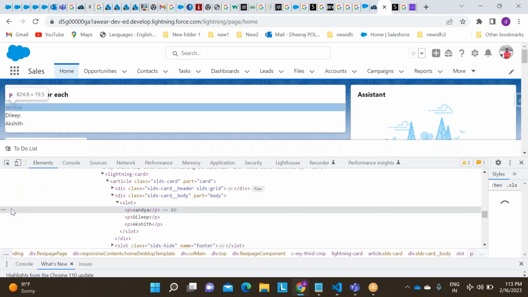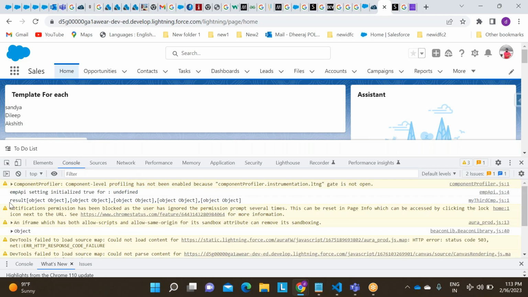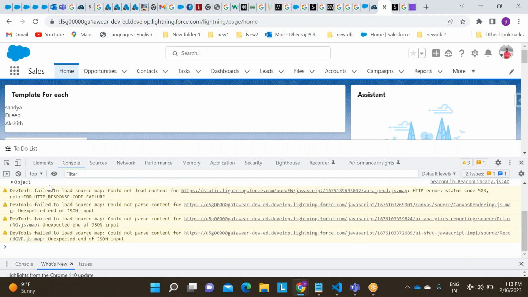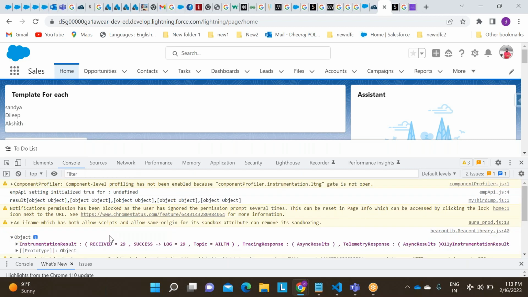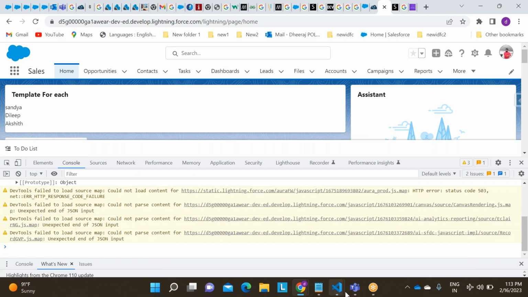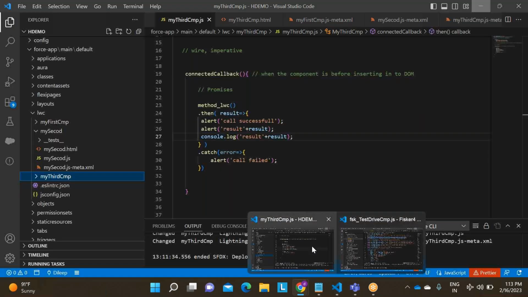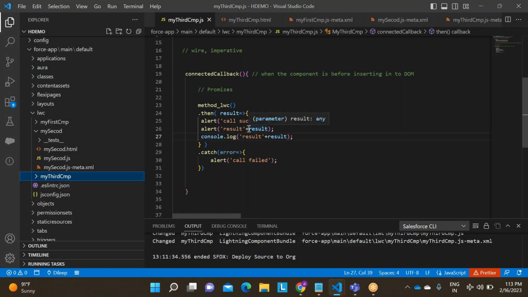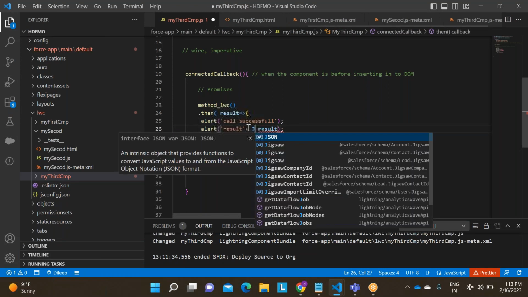Actually, you are not able to see that one properly. Then what to do? You need to stringify that object.